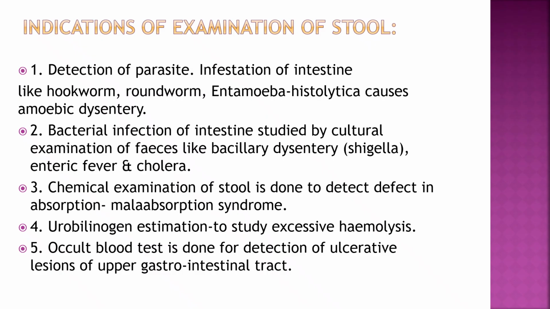Urobilinogen estimation to study excessive hemolysis. Occult blood test is done for detection of ulcerative lesions of the upper gastrointestinal tract.